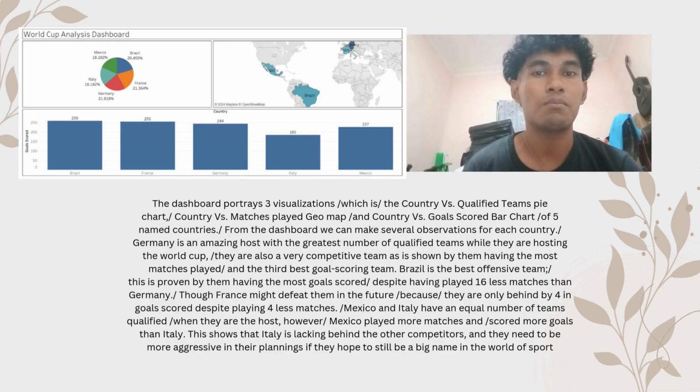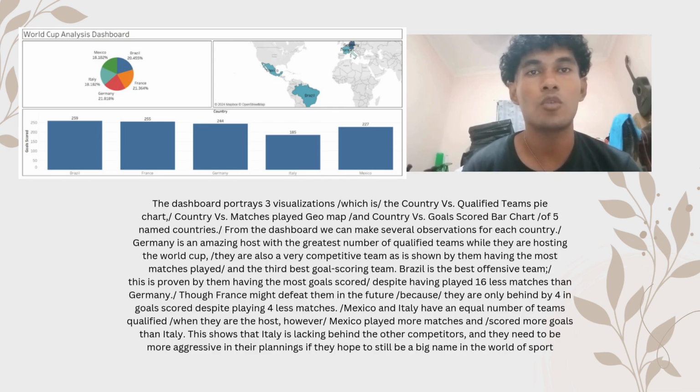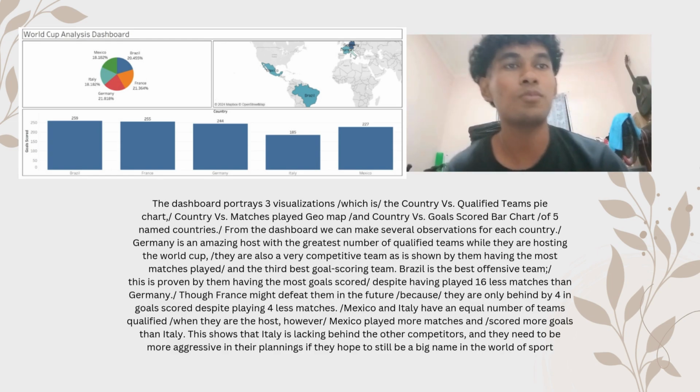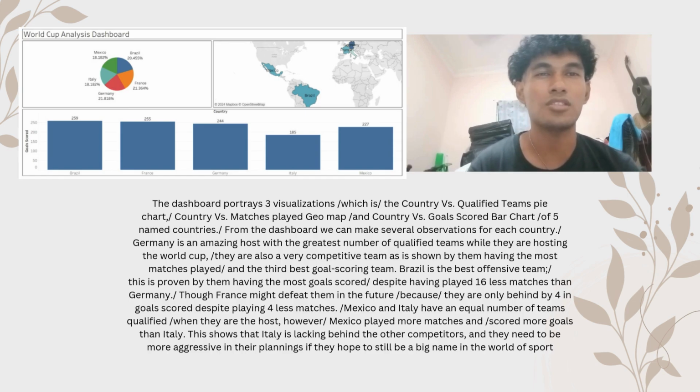Mexico and Italy have an equal number of teams qualified while they are the hosting country. However, Mexico played more matches and scored more goals than Italy. This shows that Italy is lagging behind the other competitors and they need to be more aggressive in their planning.